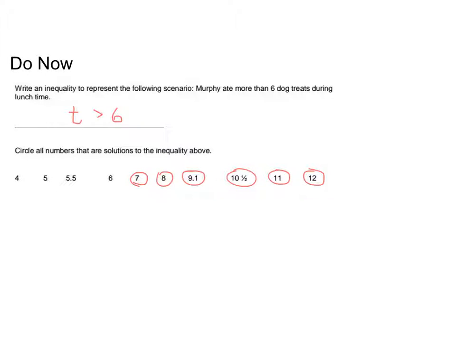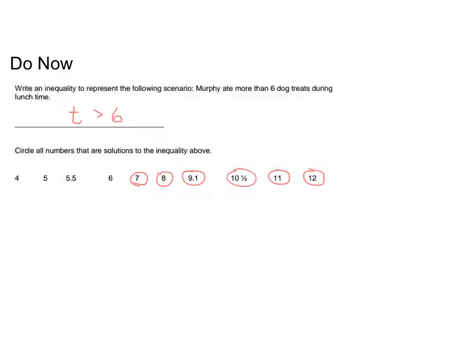So the inequality for this is greater than, because Murphy ate more than 6 dog treats. So that's above 6. Doesn't include 6, so there's no equal sign to go with the inequality. So the numbers that go with this are anything above 6. But notice that we didn't circle 6. 7, 8, 9.1, everything that's above 6 is a solution to this inequality.